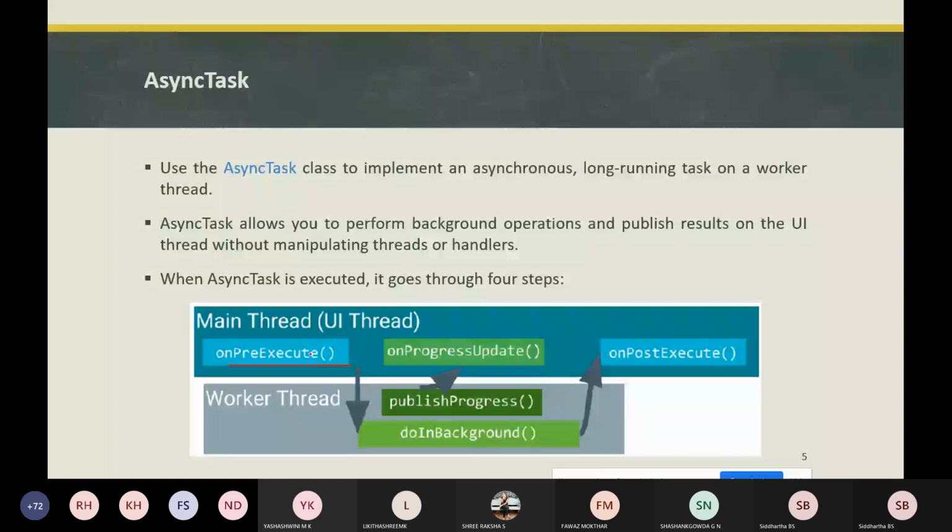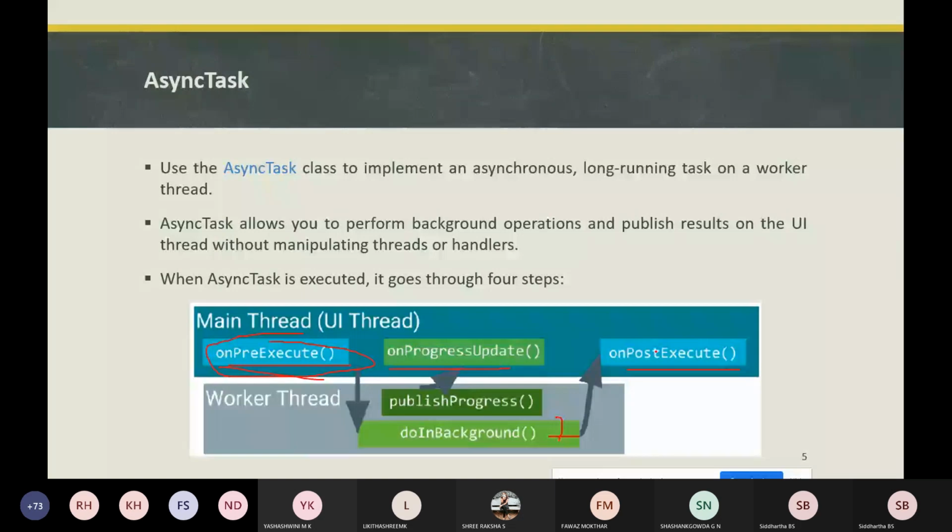So these three methods will be running in the UI thread, whereas doInBackground will be running in the worker. So doInBackground runs on a background thread. Whatever work has to happen in the background will be written in the doInBackground method. Then onPostExecute runs on the UI thread. When the work is done, it processes the result. This method is going to process the results and publish the result to the UI.